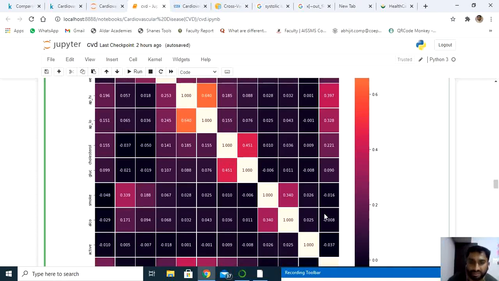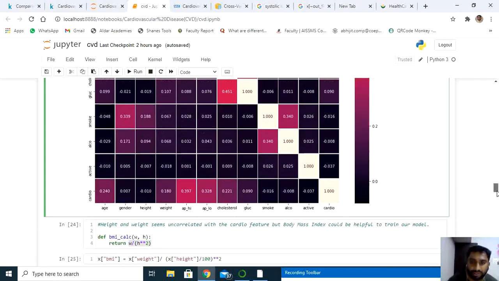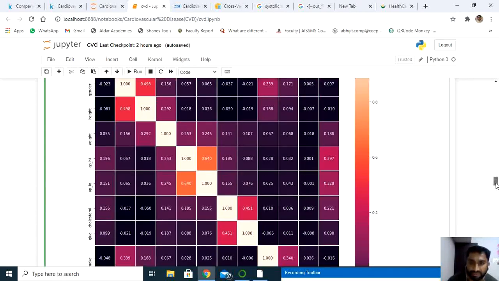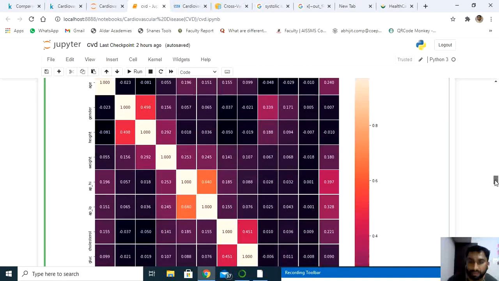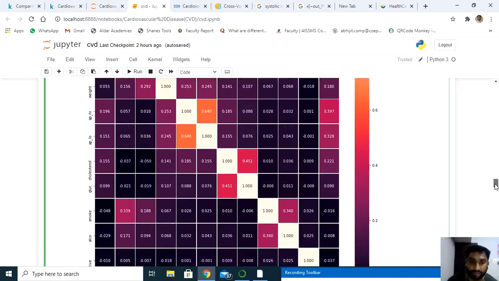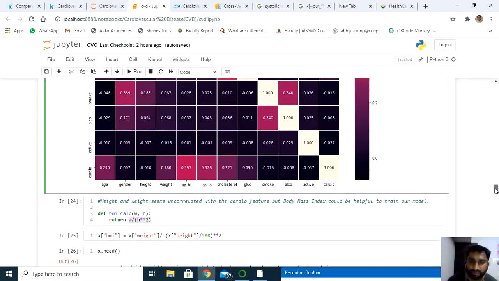Smoke and alcohol are also not so correlated, and active is also not so correlated. So low and high blood pressure and age are going to give me the highest accuracy. I'm expecting the highest accuracy from those features.